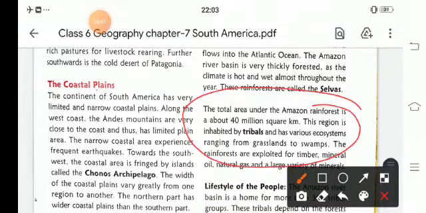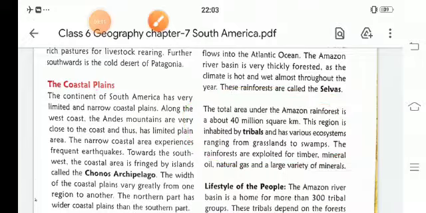The total area of the Amazon rainforest is about 40 million square kilometers. This region is inhabited by tribals and has various ecosystems ranging from grassland to swamp. The rainforests are exploited for timber, minerals, oil and natural gas.